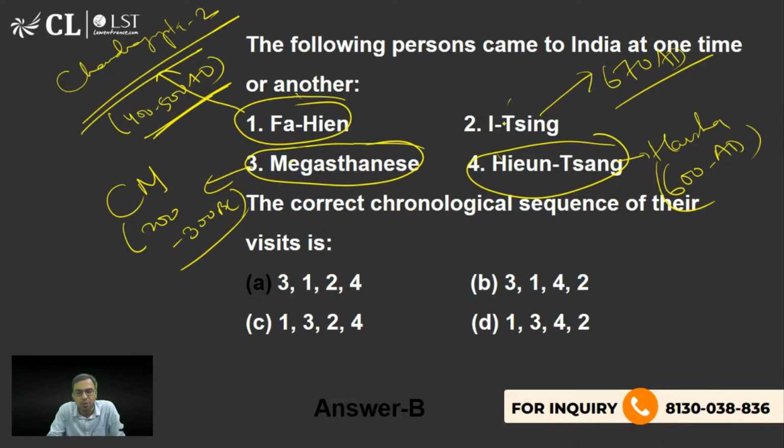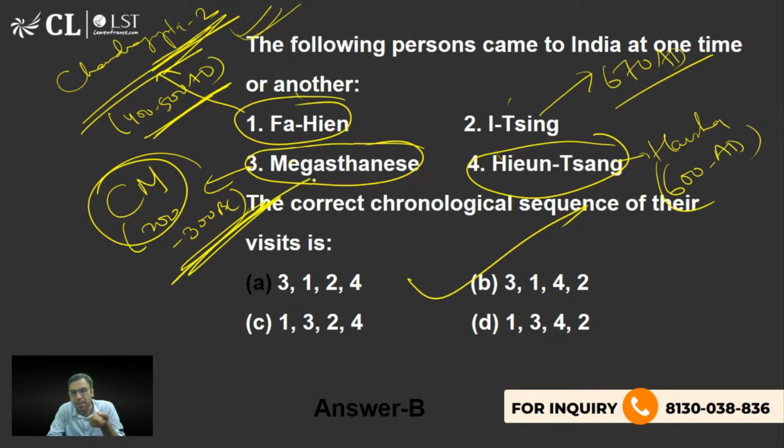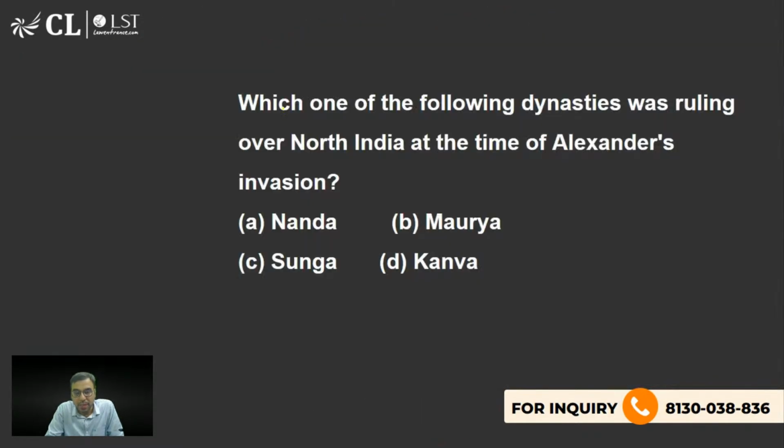So 3, 1, 4, 2. So these are the prominent ones. पूछा था फाहियान came during the rule of Chandragupta II. Not Chandragupta Maurya. This is Chandragupta II, Gupta Empire. ये है Chandragupta Maurya. ये BC में. ठीक है? So be careful. These are being asked in the exam.